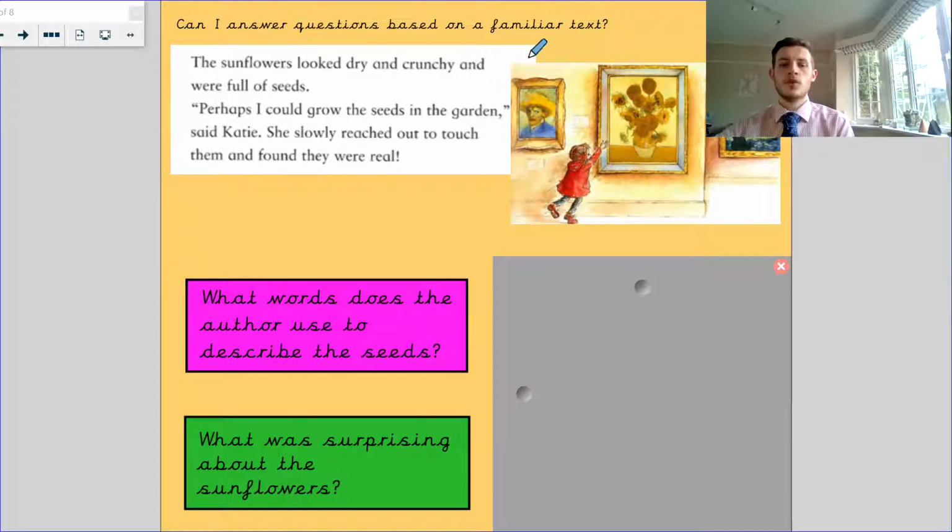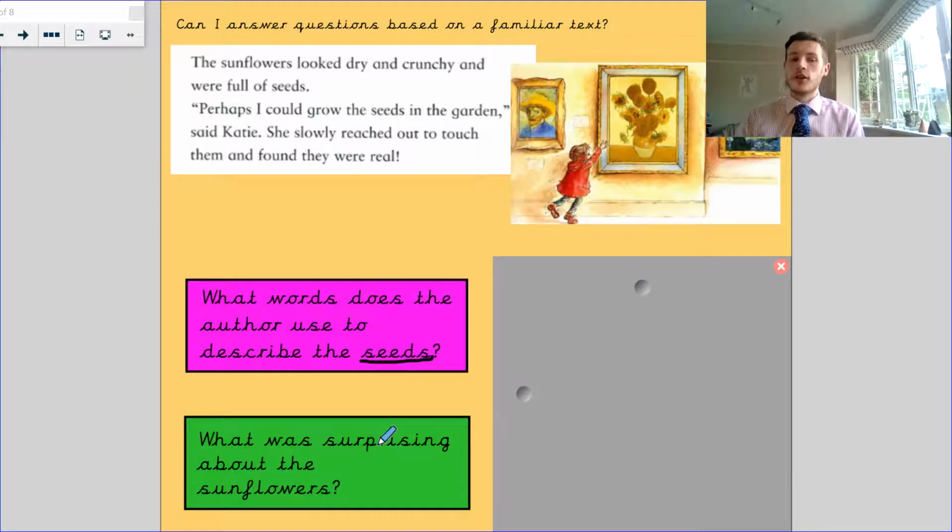You need to find the word seeds, and then you need to go back and find what words are used to describe it. What was surprising about the sunflowers? It doesn't say the word surprised, but you think about what you think the character might be feeling when she found something and it was a surprise to them. I don't want to try and say the answer. It's quite difficult to not say the answer.